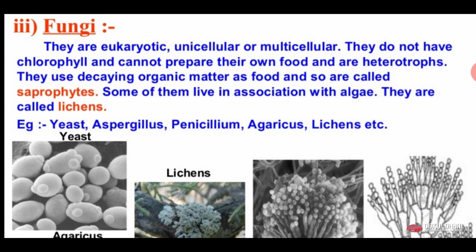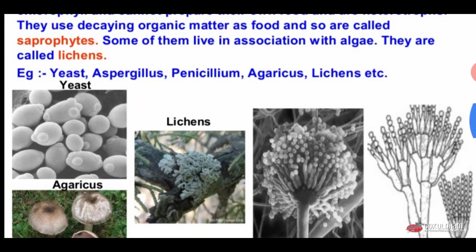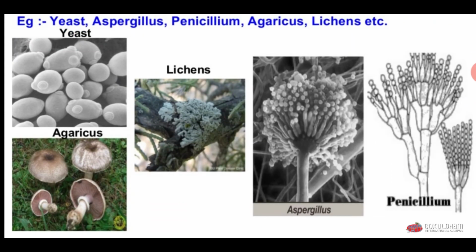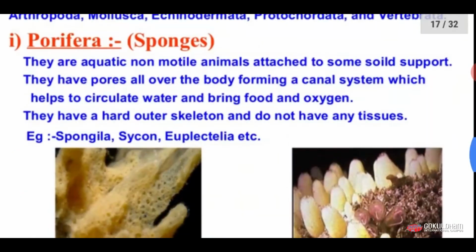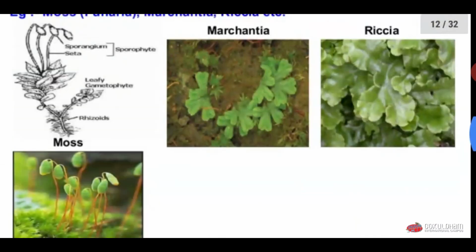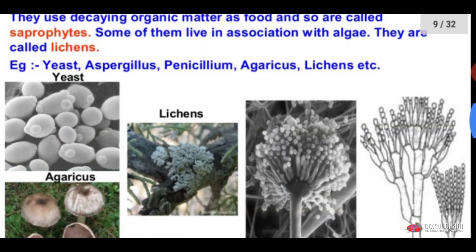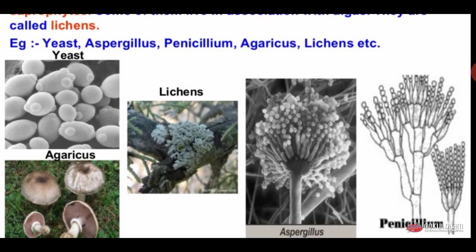Some of them live in association with algae and are known as lichen. Examples of fungi are yeast, agaricus, aspergillus, and penicillium. And here is the picture of lichen, which is the association of algae and fungi.